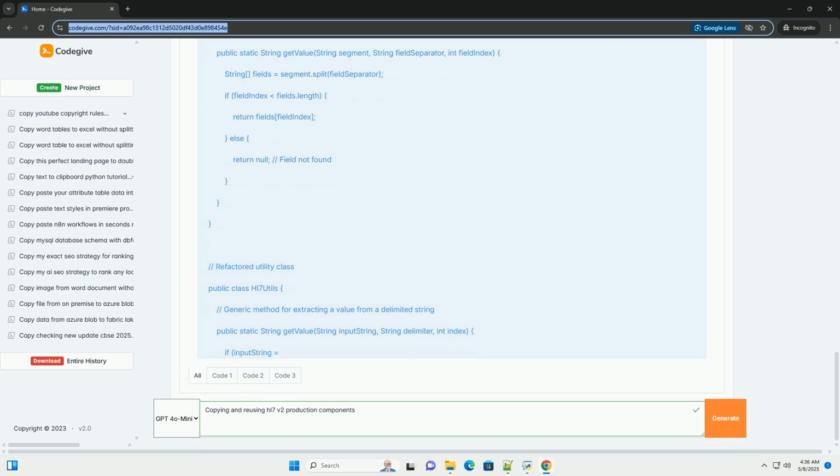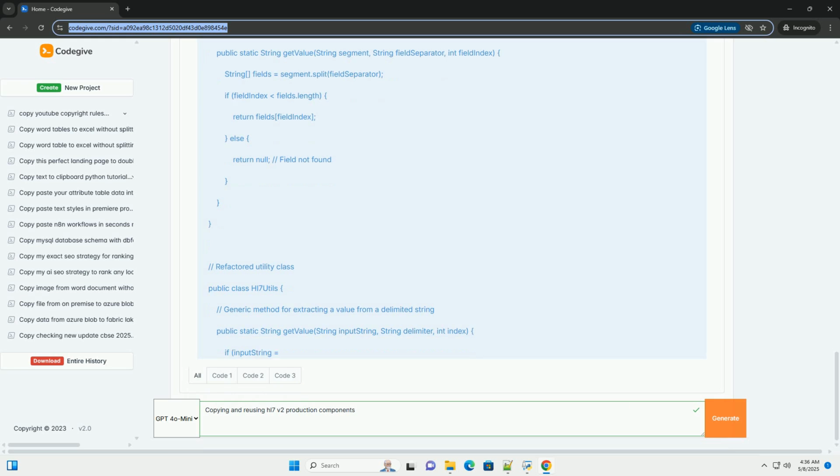Document your components. Provide clear documentation for your components, including information on how to use them, what dependencies they have, and what their limitations are. Establish a component repository. Create a central repository where you can store and share reusable components. This makes it easier for developers to find and use existing components. Follow HL7 standards. Adhere to HL7 standards and best practices to ensure interoperability with other systems.